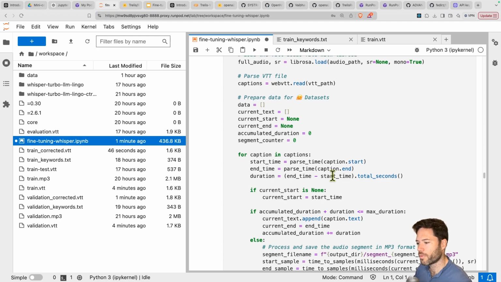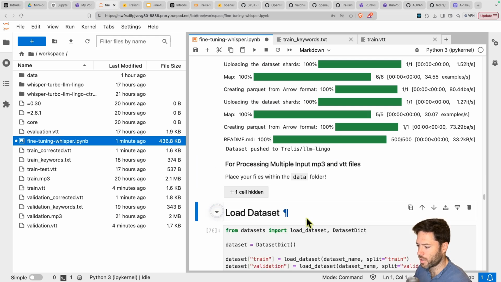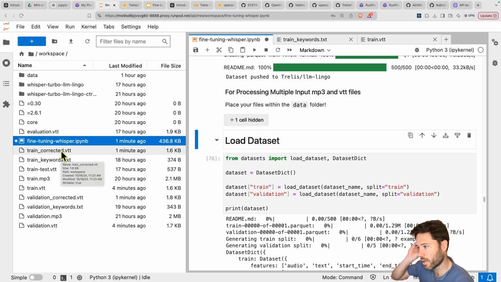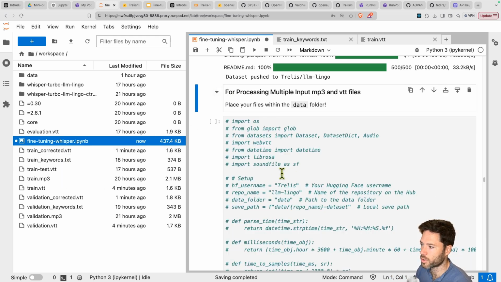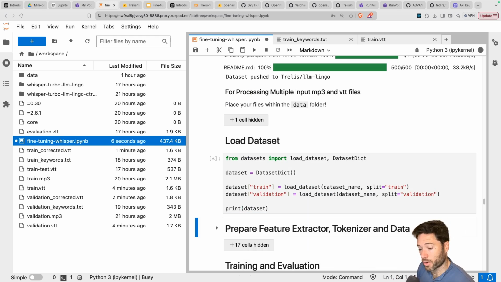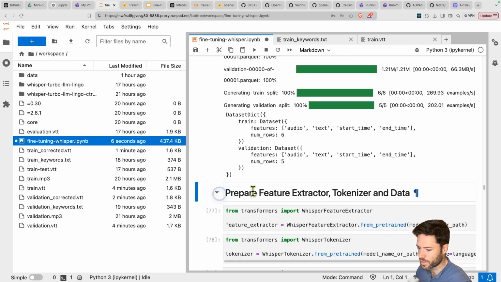So now that we have a full data set, we're able to load that data set right here. Now, just to note that if you do have multiple MP3 files and VTT files, that's fine. You can still just upload them at the start. They will all be converted. And if you want them all to be chunked, you can use this script here for processing multiple MP3 or VTT files. So I'm going to download now my dataset from Hugging Face Hub and start to get ready for training.